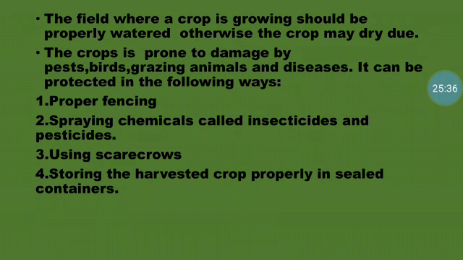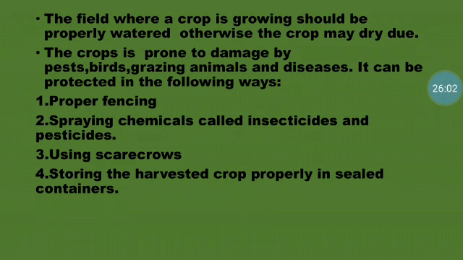And then using scarecrows. Children, a scarecrow is like a doll which is made up of straw. Okay, and then we dress it up with old clothes and all, and we fix it to a pole in a field. This is done so that we can prevent the birds from eating the crops, and that's why scarecrows are placed in the field.